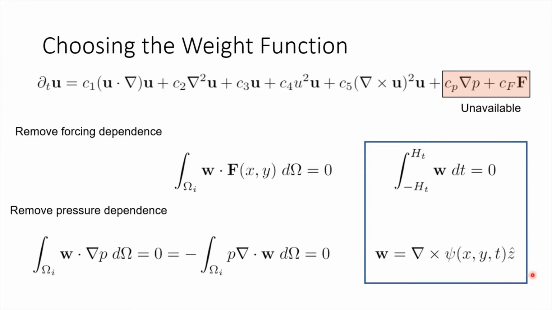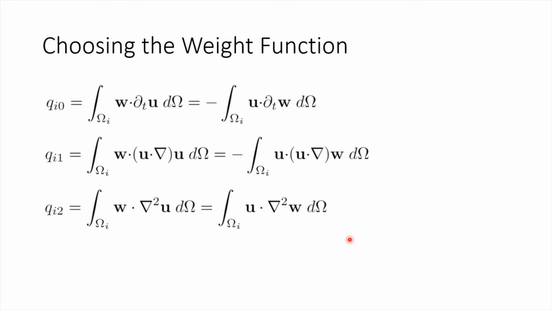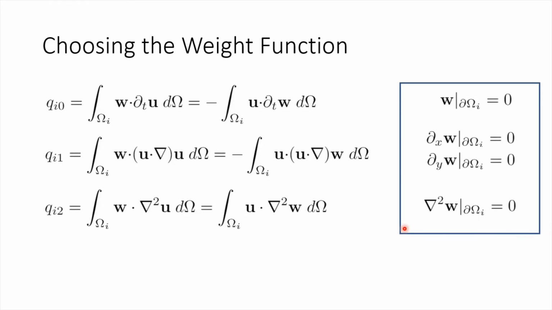This means another constraint on our weight function is that it can be the curl of some function psi in the z direction. Here we perform the remaining integrations by parts, where possible. To remove the boundary terms for the time derivative integral, the weight function must vanish on the boundary. For the first advection term, we need the derivatives to vanish on the boundary, and for the diffusion term, we need the second derivatives to vanish on the boundary.